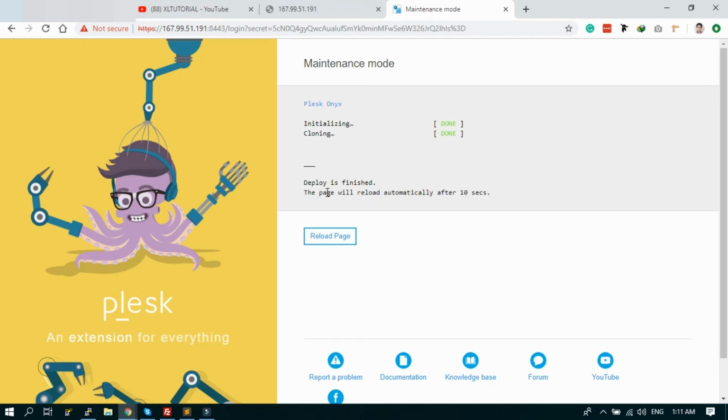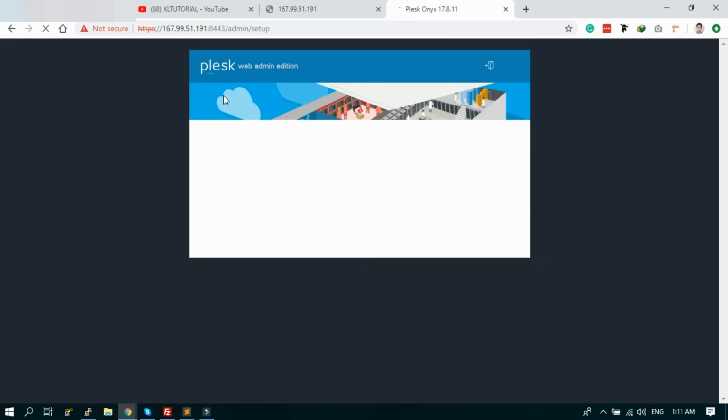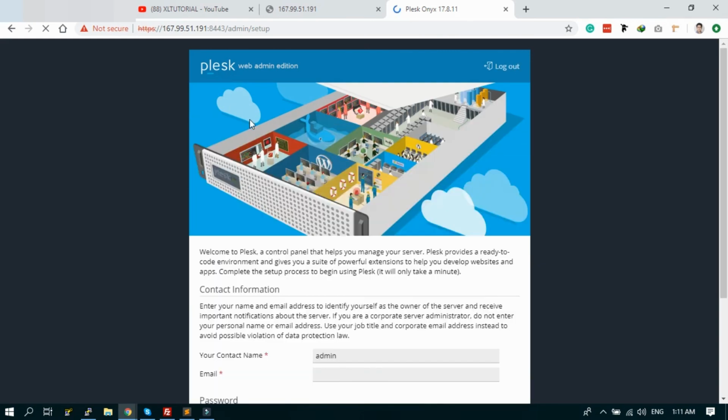Okay, it's done. Deploying finished. Your page will redirect automatically after 10 seconds. So we have to wait the 10 seconds or just click the reload page. It's reloading the page and the setup screen will come now. Okay, here is the setup screen.